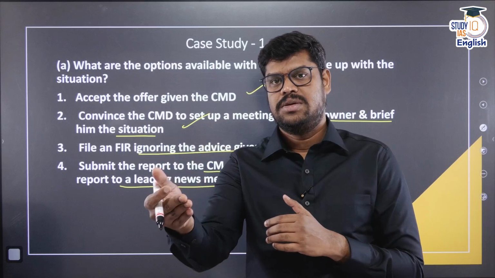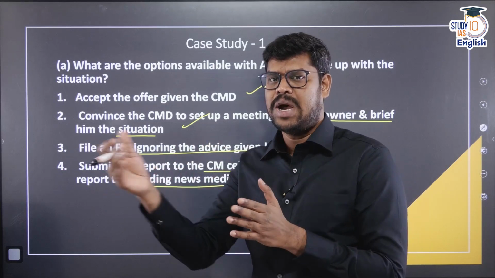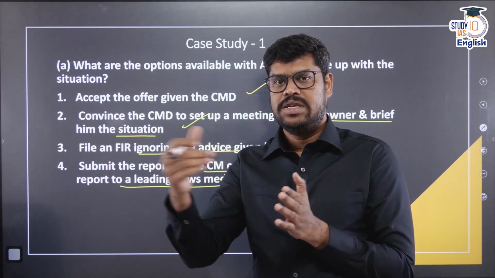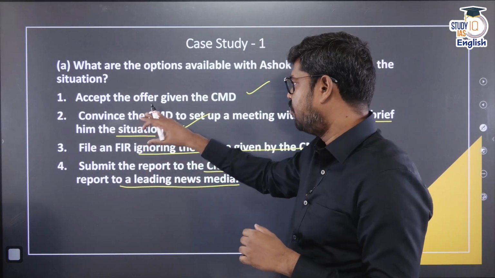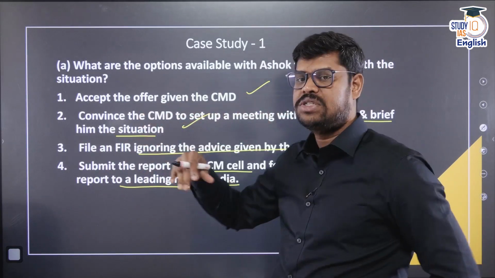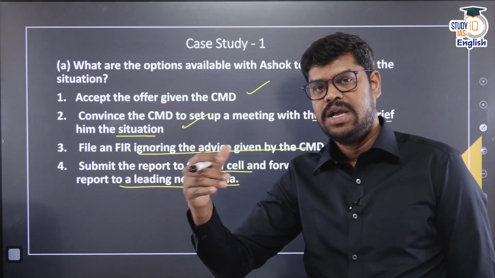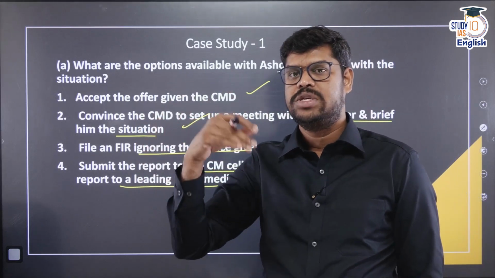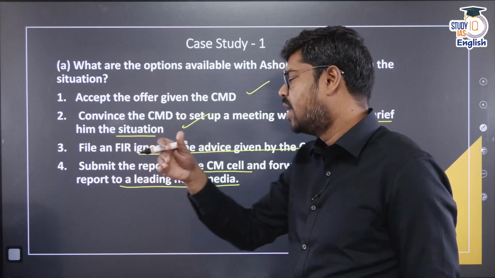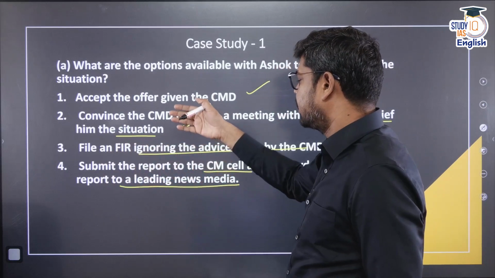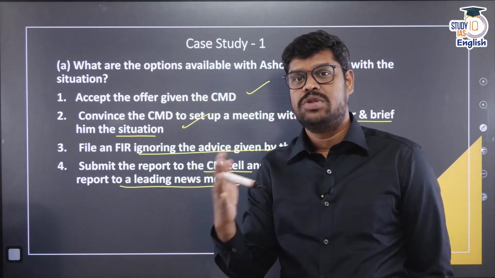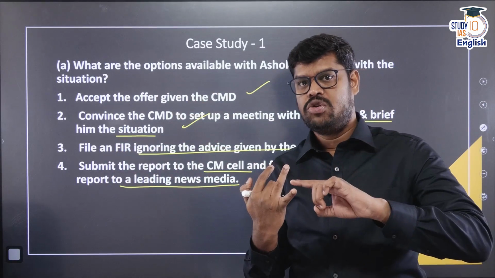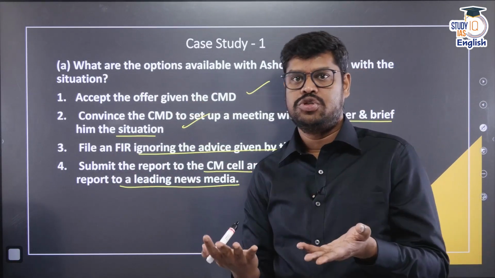The right path is also part of the deontological ethics, that you will have to follow the right means when you do certain things. So here he is trying to follow the right path. So that means he is first trying to reach out to the higher management, the last resort within the organization. So he is trying to convince the CMD. And then if the CMD is convinced and takes it to the owner, probably if the owner is the right person, then that is a good thing that can happen, because his job will not be at risk. So he may get a promotion also.